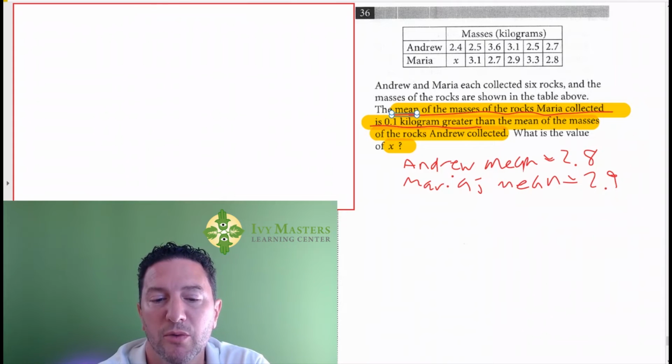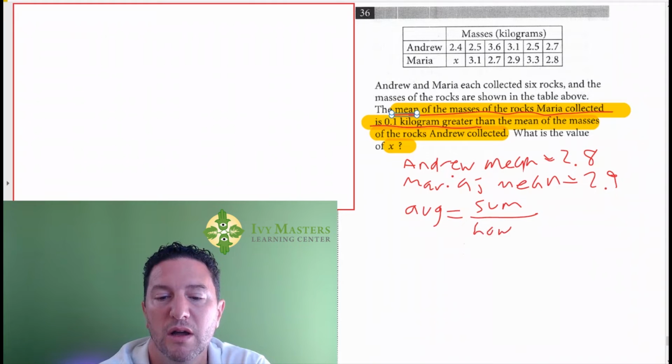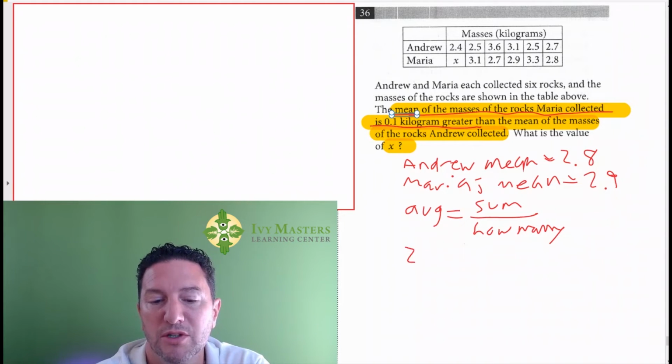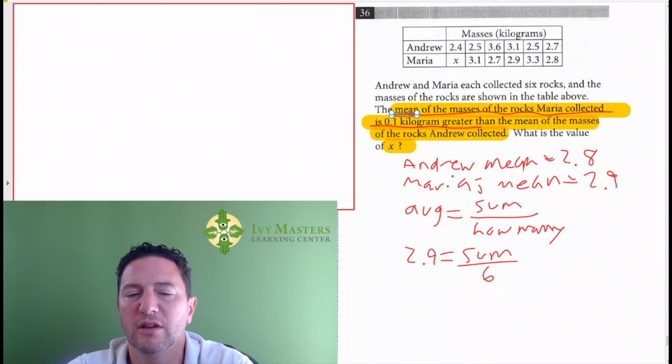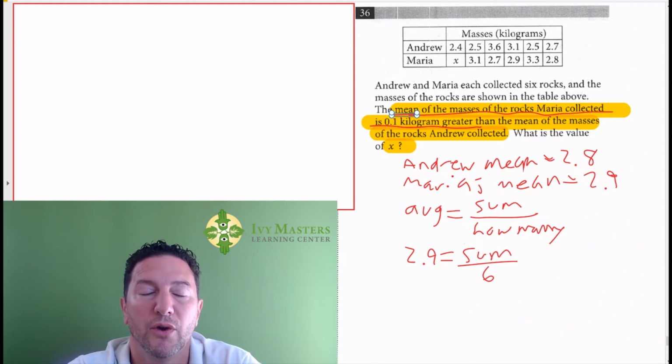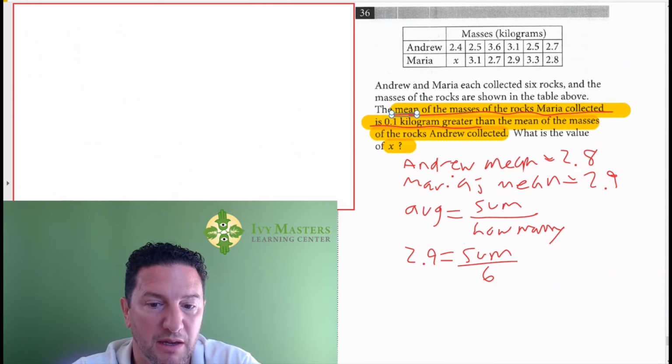Just remember, another way to say mean is average, and you might know that the average is the sum divided by how many. So what do we have here? We've got the mean, or the average. So it's 2.9 equals the sum over how many, which is 6. Now another thing you can do, a bit of a shortcut here, is for SAT, whenever you have a mean or an average question, you multiply the average by how many to get the sum. It's another kind of way to look at it.